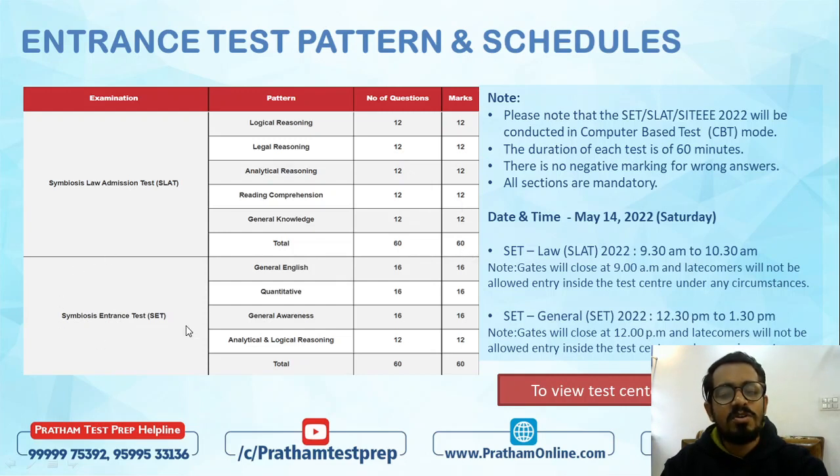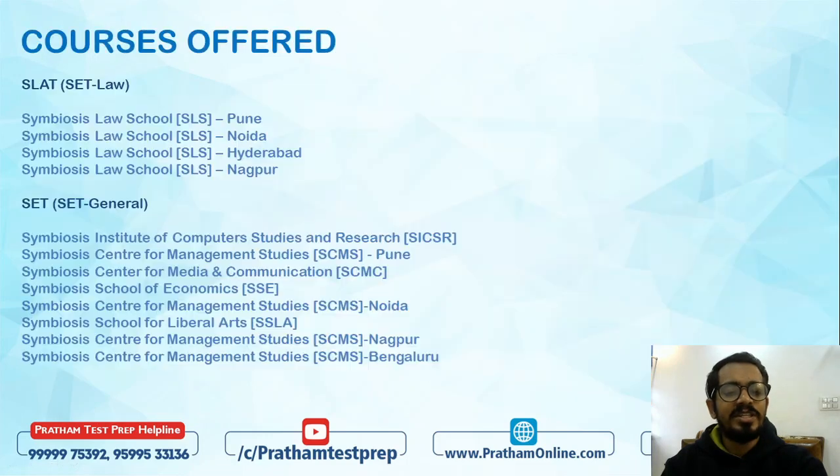For Symbiosis Common Entrance Test, which is Symbiosis Entrance Test, इसके लिए भी 60 minutes 60 questions होते हैं, but the number of questions increases. 16 in general English, maths में आपका 16 आएगा, general awareness में 16 होगा, and analytical reasoning and logical reasoning में we have 12 questions. In total we have 60 questions, 60 minutes for SET as well. Alright, these things I've already informed you कि आपका slots क्या रहेगा entrance exam का. This discussion I've already done. Let's go ahead and move to the next window.